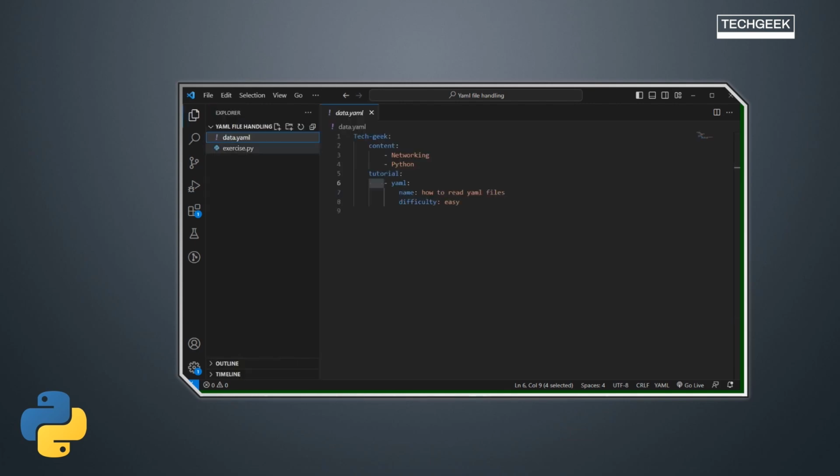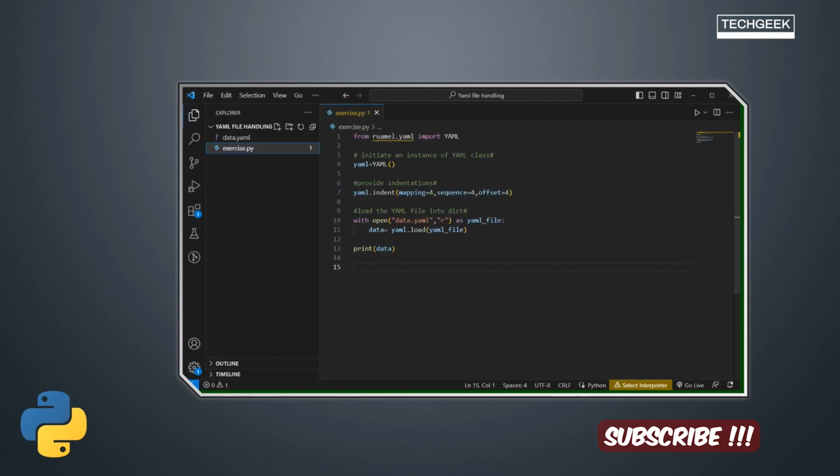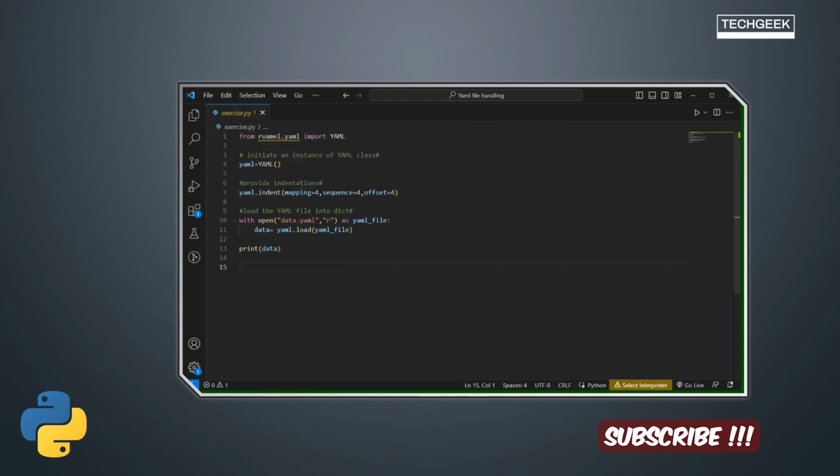Now let's go to our Python file, what we have in the Python file. What we are going to do is we are going to read the content of the YAML file that we have, right? And we are going to read it and print it on the screen.